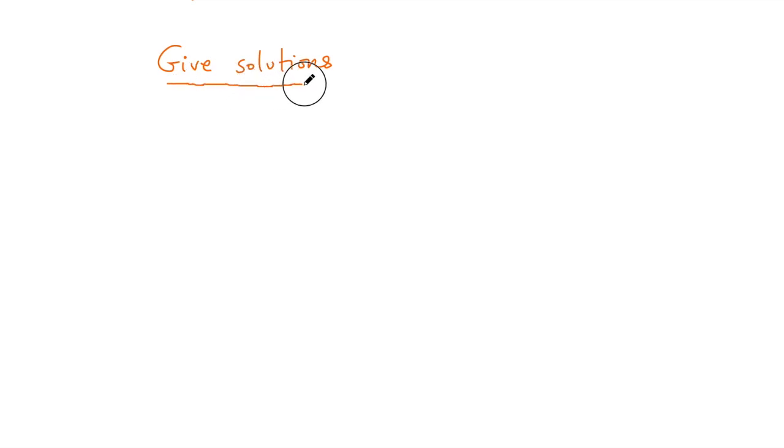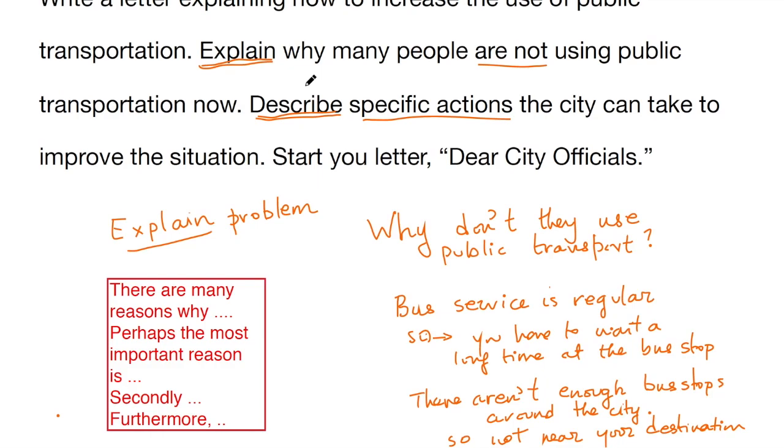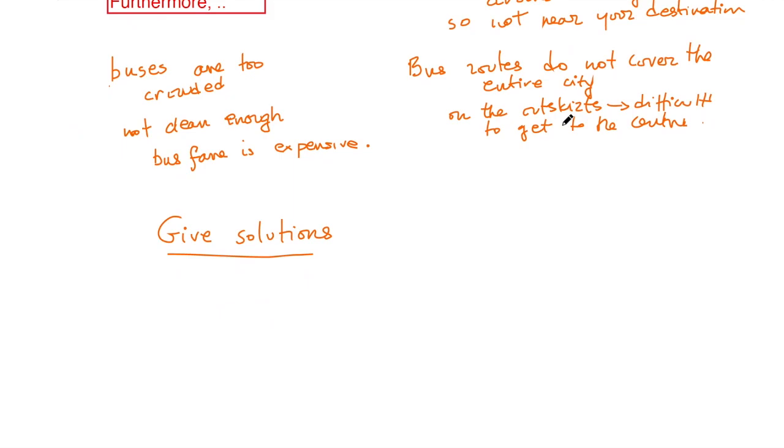But remember, the solutions are not to be given by what you can do personally, okay, you decide not to take your car. It's what the city can take, the actions, the measures that the city can take. So we are talking about what the authorities can do.